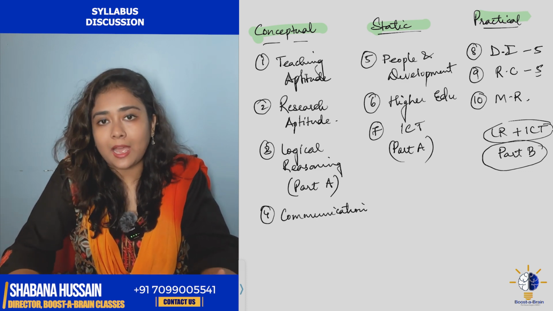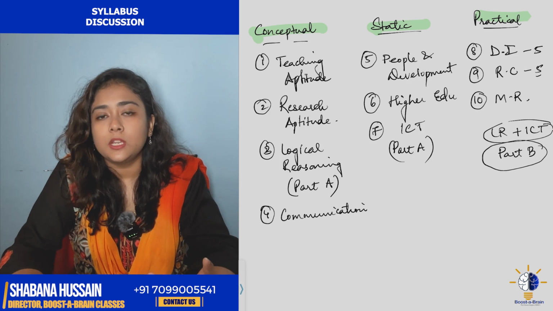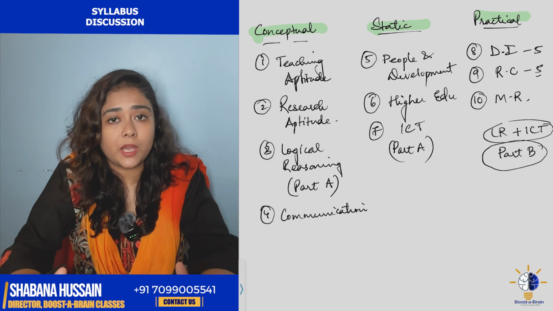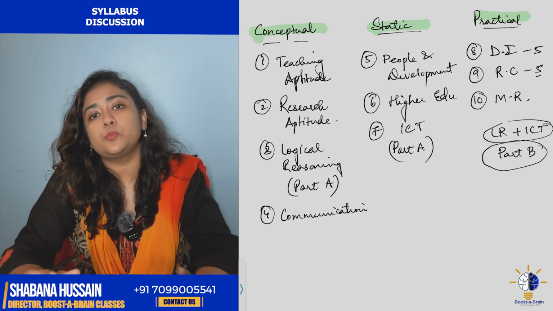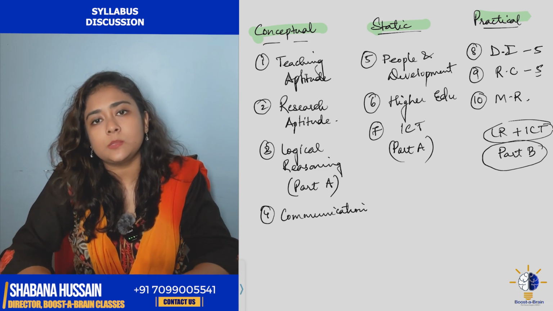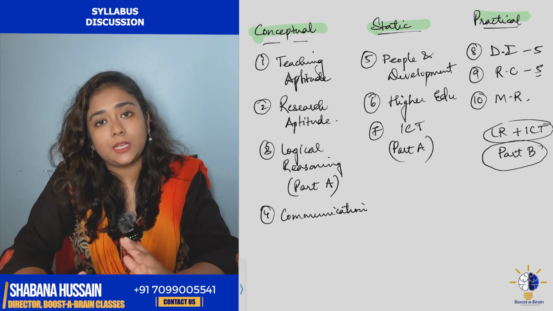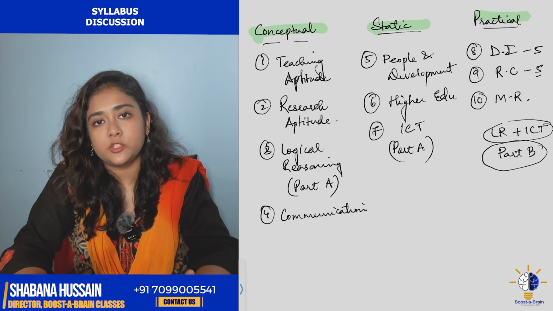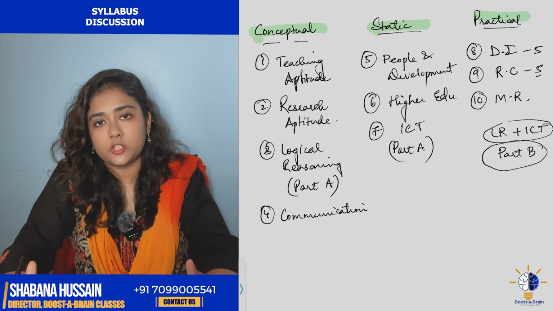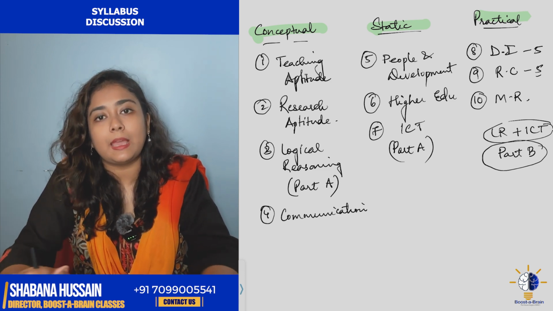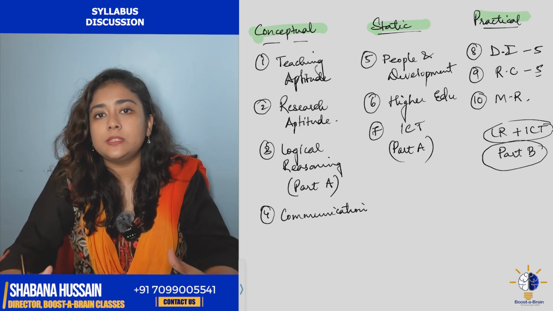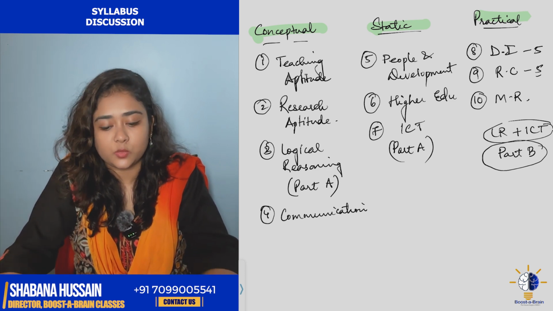For LR, we have mainly 3 portions, which are the syllogisms, the Venn diagram, and the square of opposition. So these 3 parts need more practice. We have 2 smaller categories, which are the moods and figures and distribution. Even this needs practice, but it is quite manageable. But the other 3 parts, syllogisms, Venn diagrams, and square of opposition, need a lot of practice, especially square of opposition, because you get a lot of questions. Every paper and every shift will have at least 1 or 2 questions from these topics. So LR also needs a lot of practice and understanding.